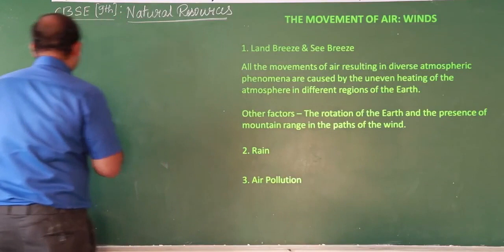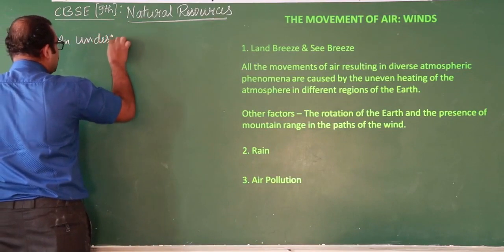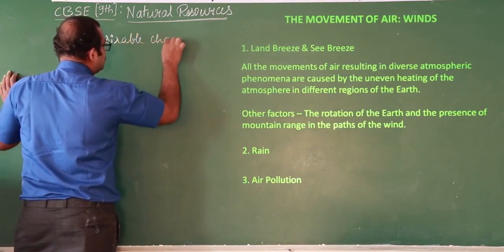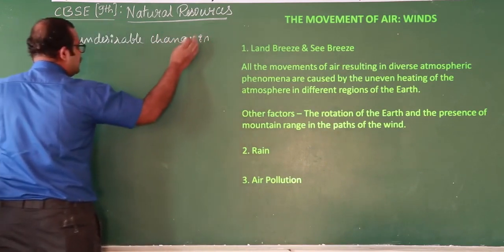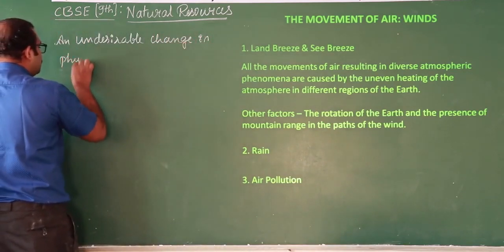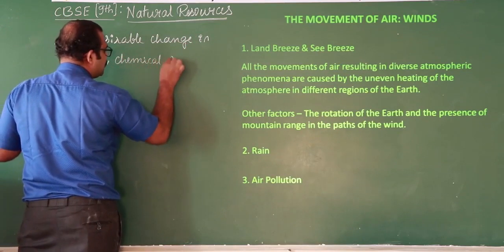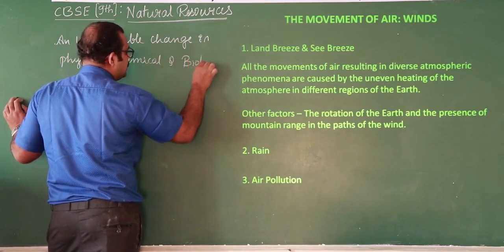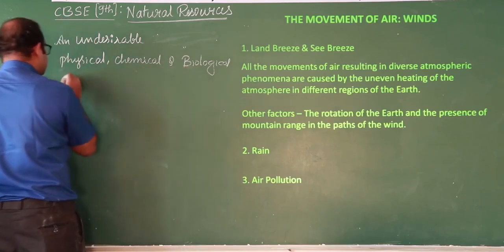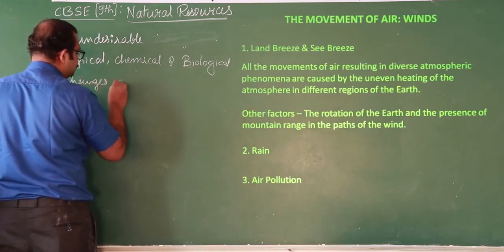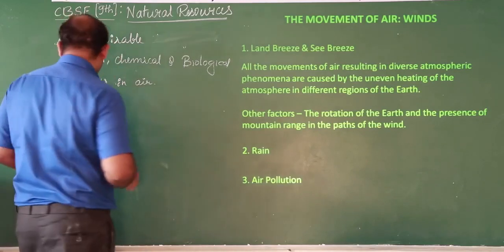Air pollution is an undesirable change in physical, chemical, biological characteristics of air. That is what we call air pollution.